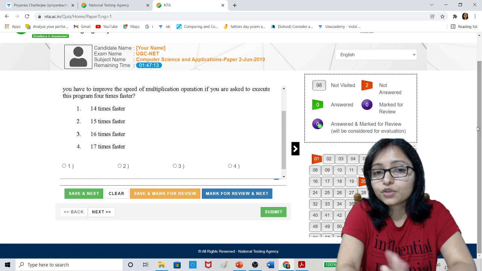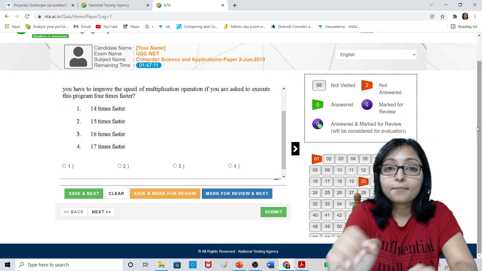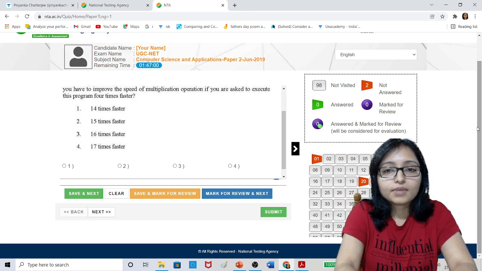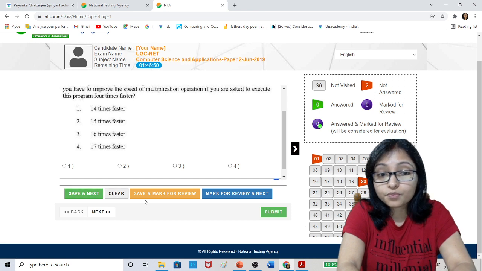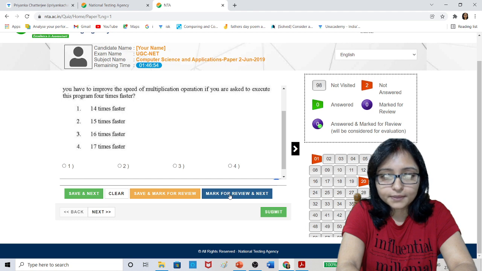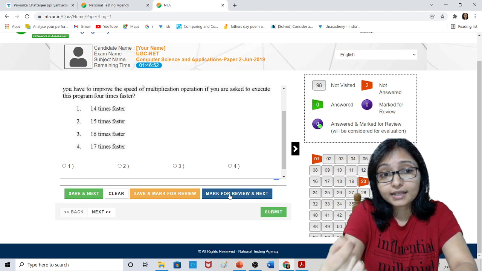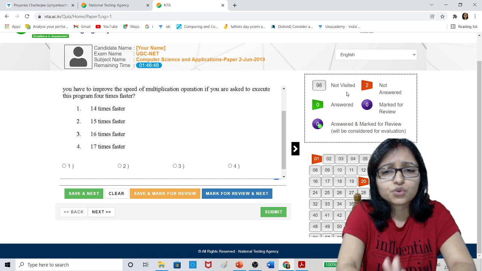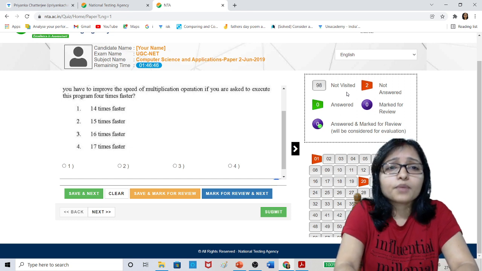Those who are going to attempt the exam, be ready for that. This view will not come. What is coming now is a totally different view, and not user friendly at all. The mark for review was a very good view, and now it is not coming. Now it is coming like a flag, in a very small area. So many problems are there.